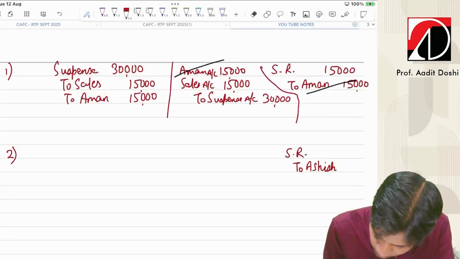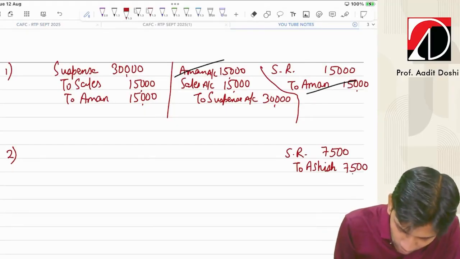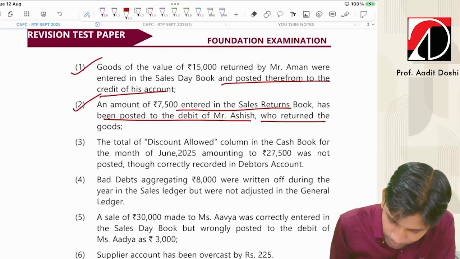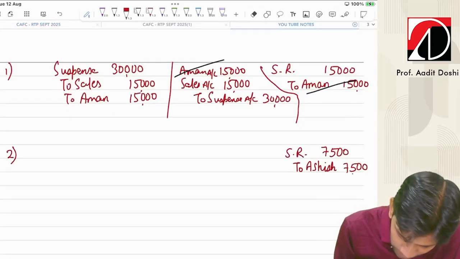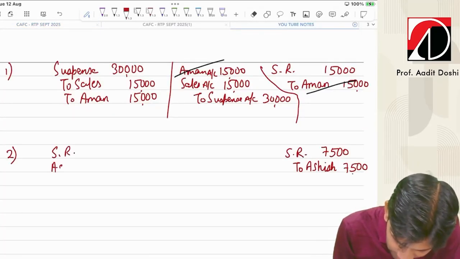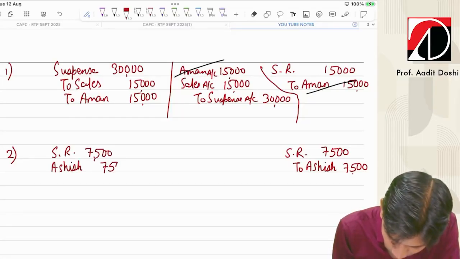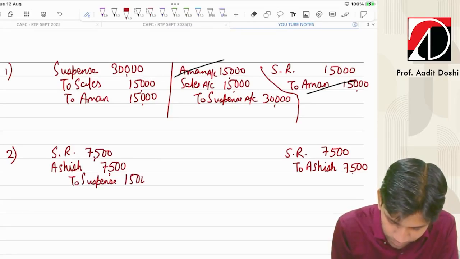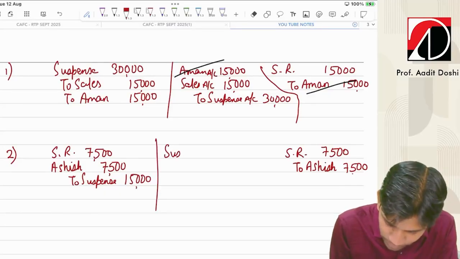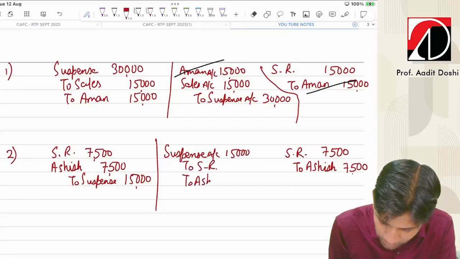$7,500. This is just a working, guys, I'm showing to you. You have to write properly. What wrong happened? Okay. Mr. Ashish got debited. So sales return to debit only. Ashish also got debited. And to suspense 15,000. Reverse this entry. So suspense account debit to sales return to Ashish.